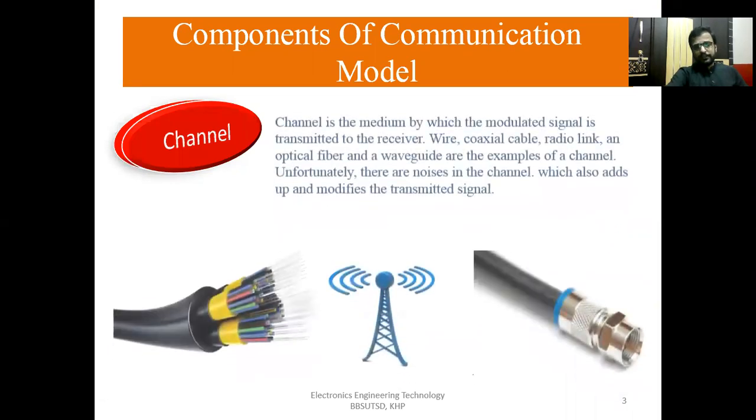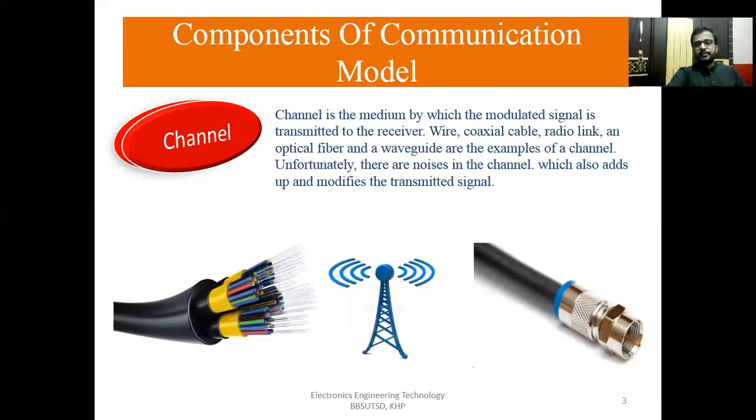The channel is the medium by which the modulated signal is transmitted to the receiver. Wire, coaxial cable, radio link, optical fiber, and waveguide are examples of channel. Unfortunately, there is noise in the channel which also adds up and modifies the transmitted signal.